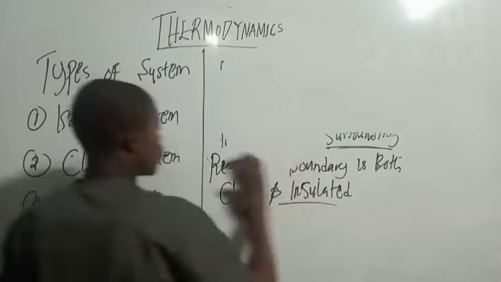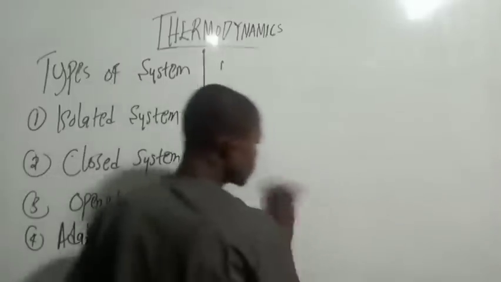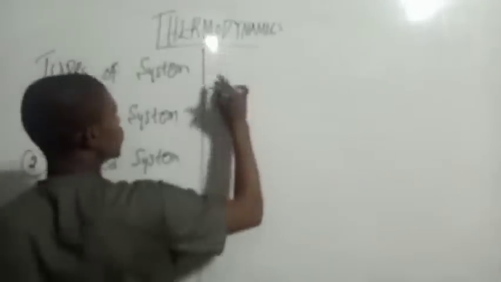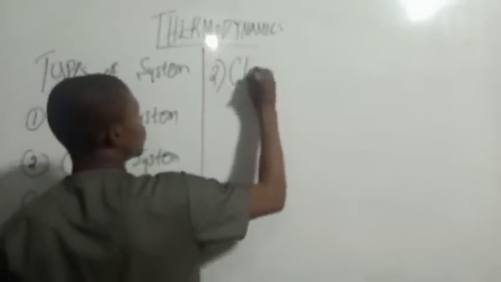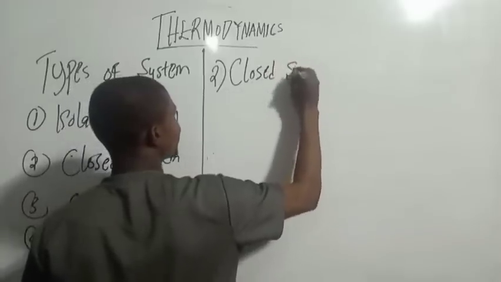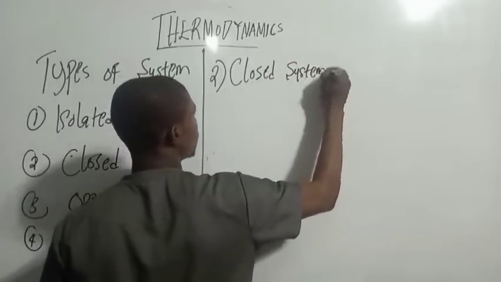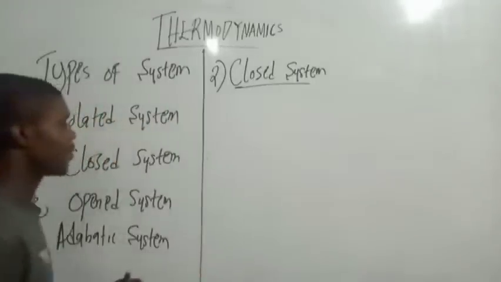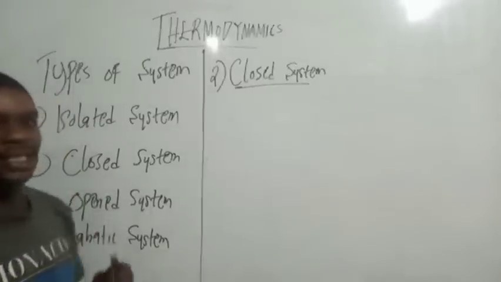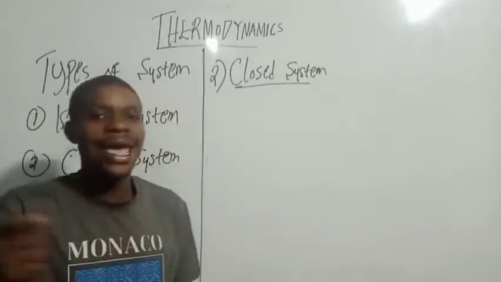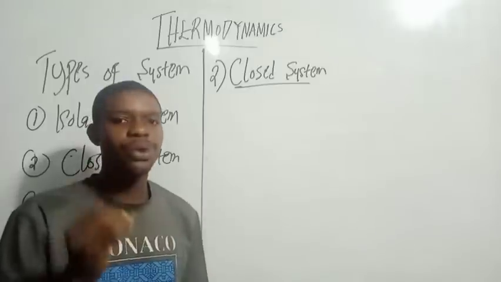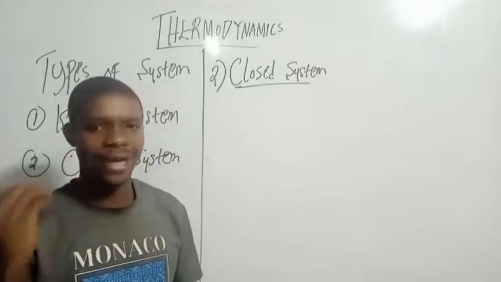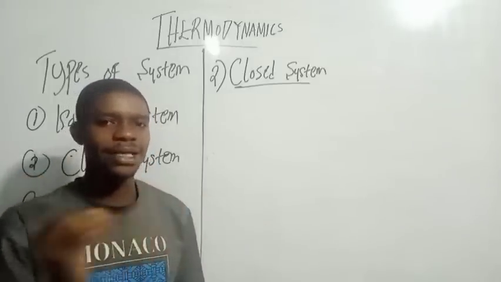Now, the next thing you want to look at is number two, closed system. A closed system is a system in which there is no exchange of matter, but there is exchange of energy between the system and the surrounding.